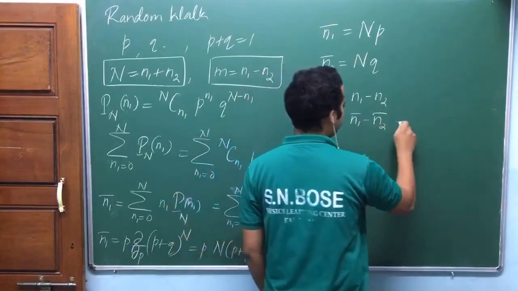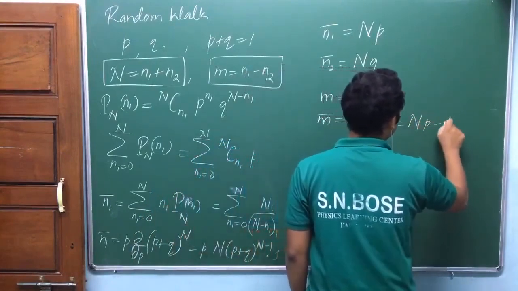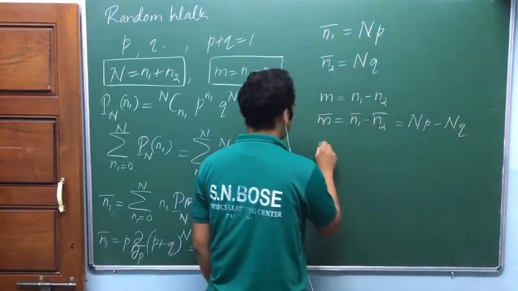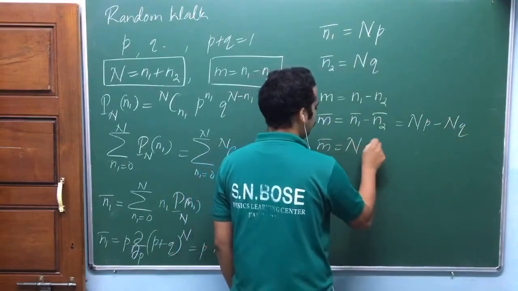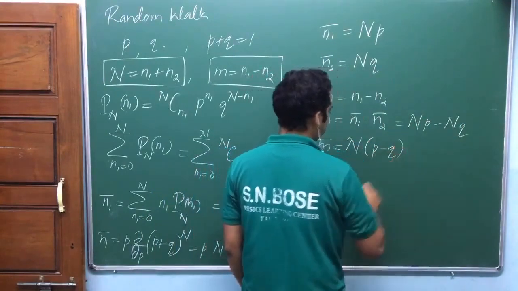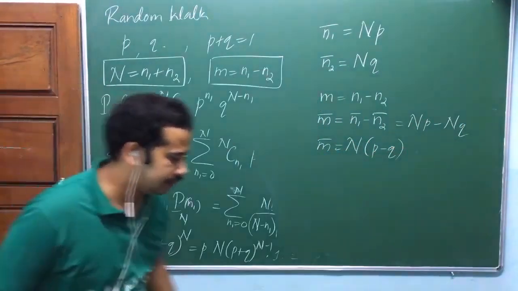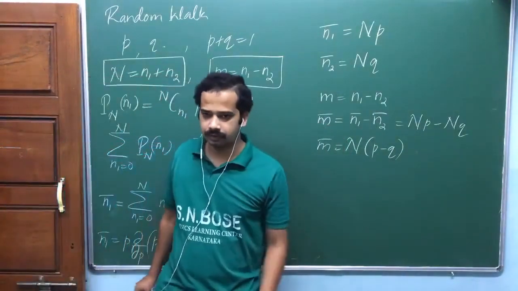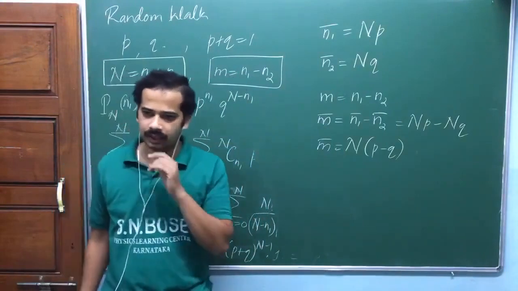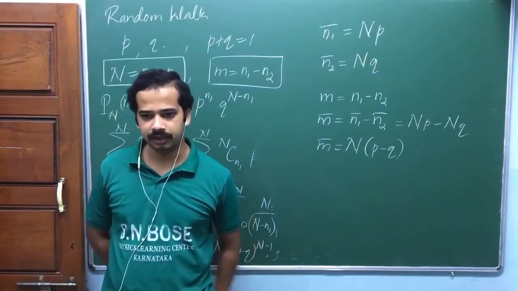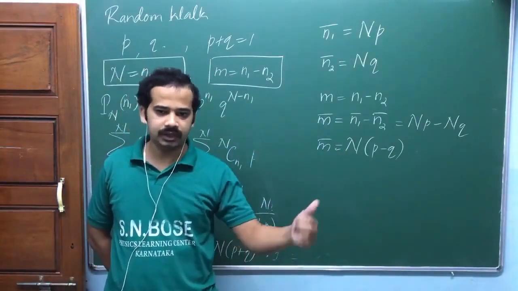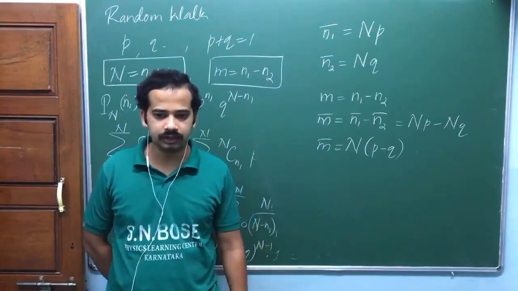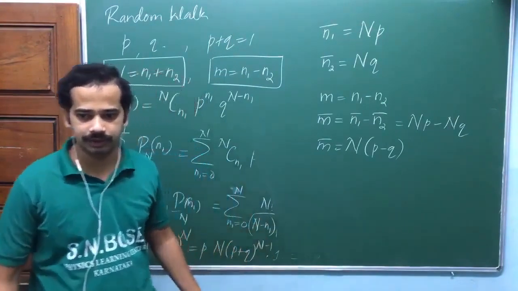n1 mean minus n2 mean. What is this one? np minus nq. That's equal to n into p minus q. Look at here. One thing that you need to understand about this probability stuff is, we say probability of getting head equal to half. That doesn't mean if you do 2 tosses, definitely you will get 1 toss head, other toss tail, isn't it? I think I did explain this one many times, isn't it?